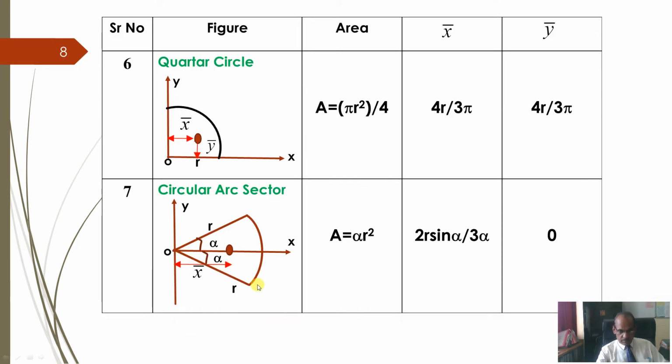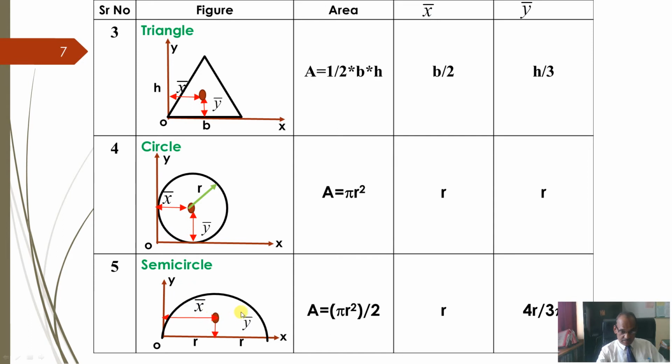Now let us take a semicircle, a half circle. This point is the center of the circle. This distance is r, this distance is r. I will take this base as the x-axis and this as the y-axis. This is the origin.